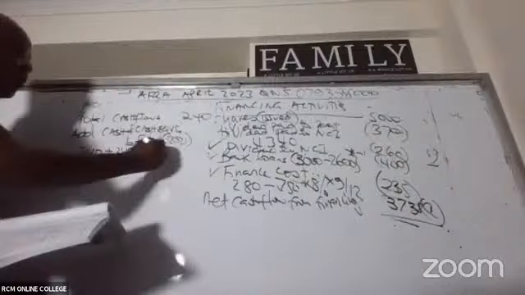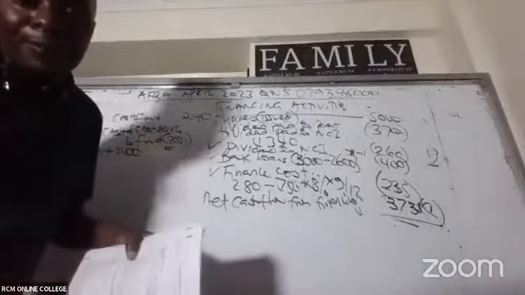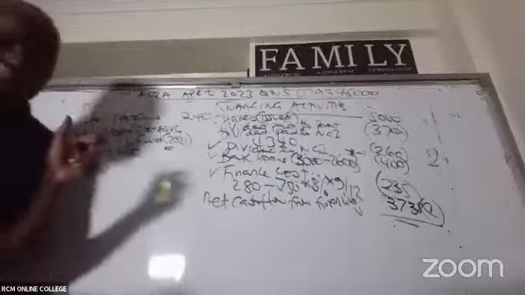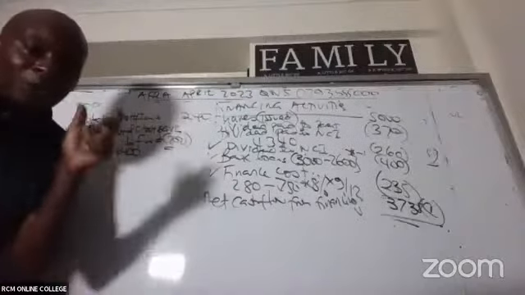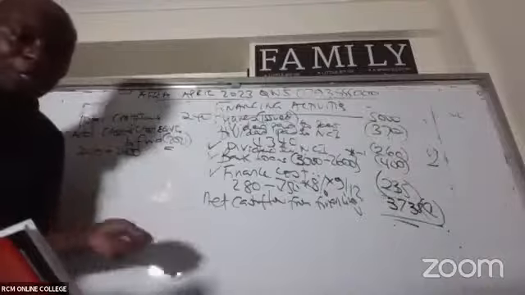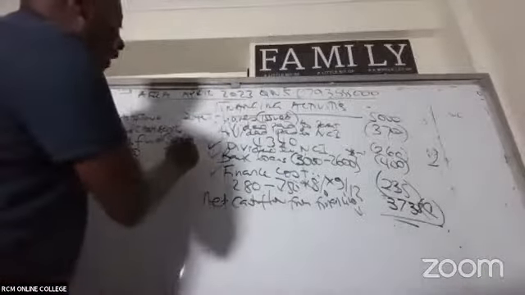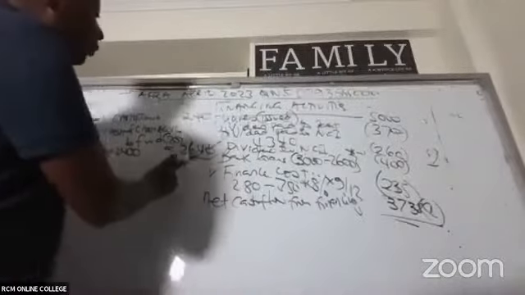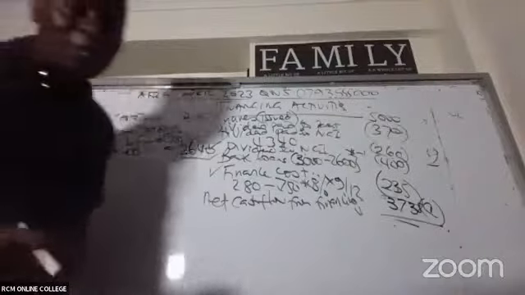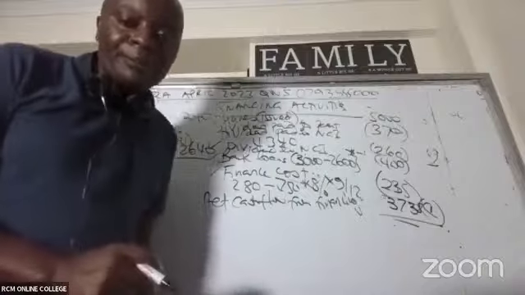So what figure do we have, ladies and gentlemen, here? We are adding the two because it's cash plus cash equivalents. These short-term investments are cash equivalents. These are the treasury bills. Somebody is giving me a figure of 2640. So please add 2640 to this 240. What are we able to get, ladies and gentlemen?